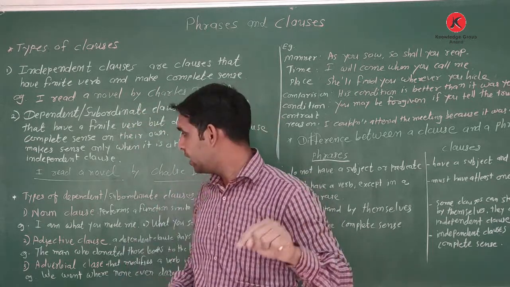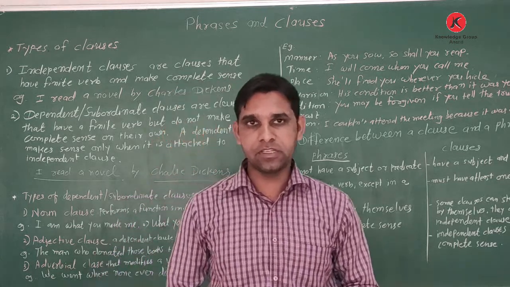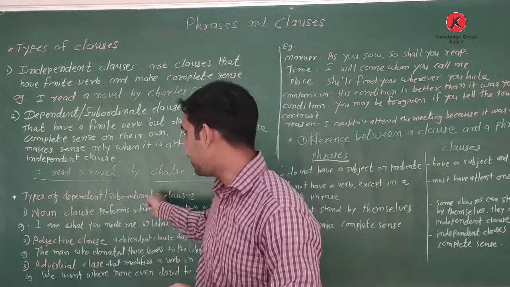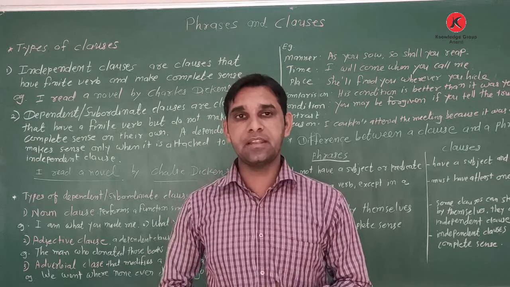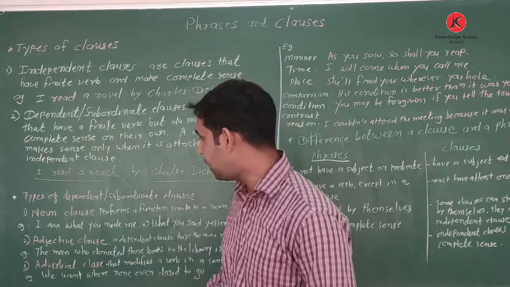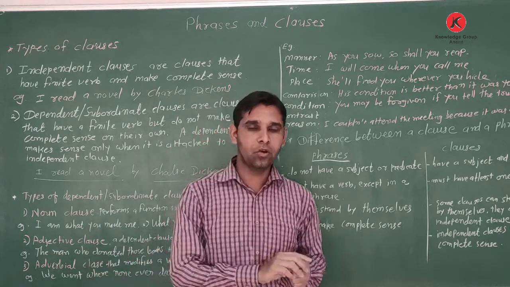Now comes the types of dependent or subordinate clauses. How many types are there? Three types: noun clause, adjective clause and adverbial clause.